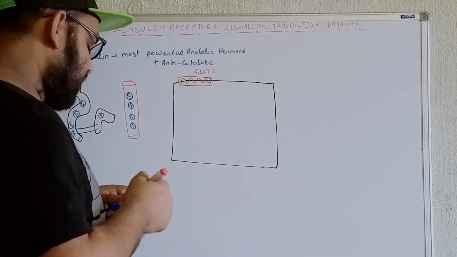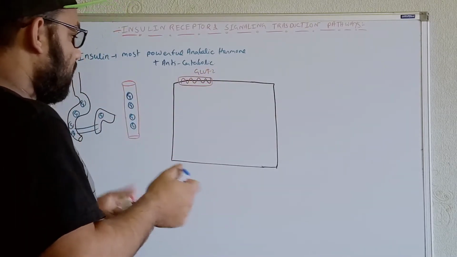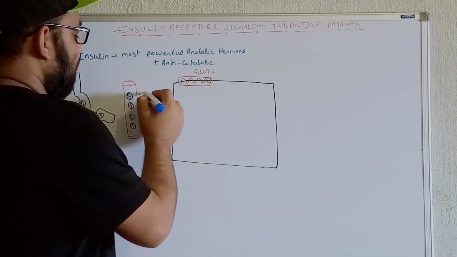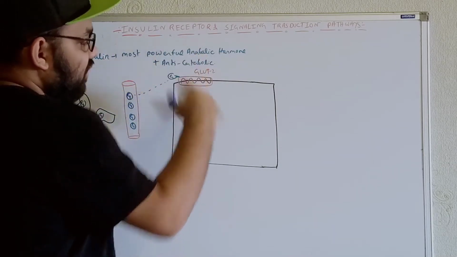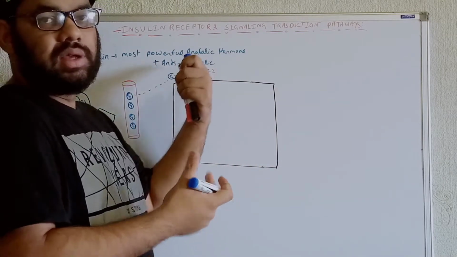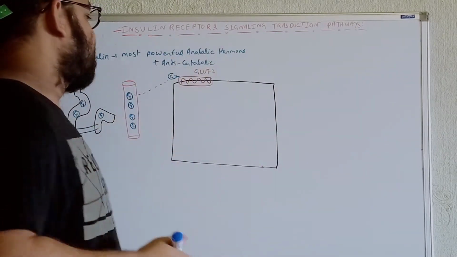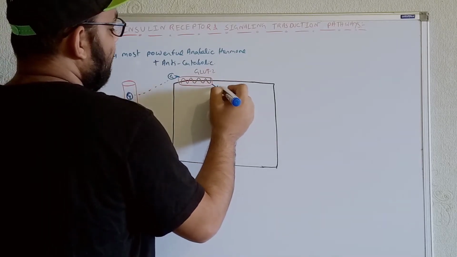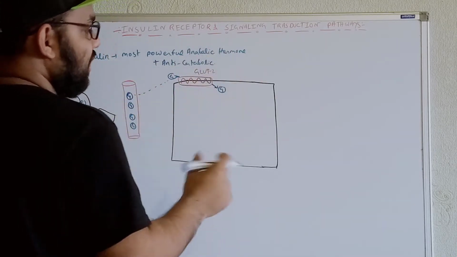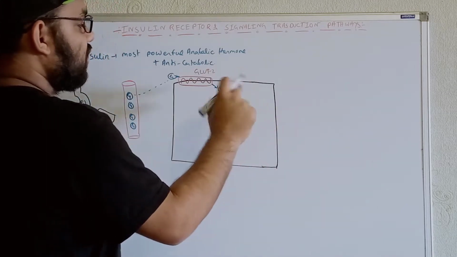What is its function? Whenever the glucose reaches over here, it will take the glucose and flip it within the cells. Whenever the glucose is released within the cell by this flipping movement, the transporter will go back to the normal form to take another molecule of glucose.